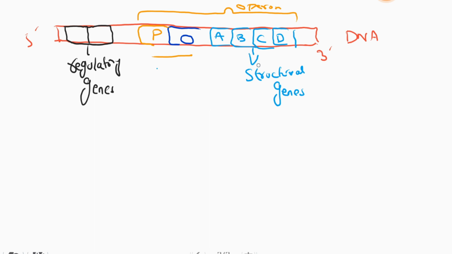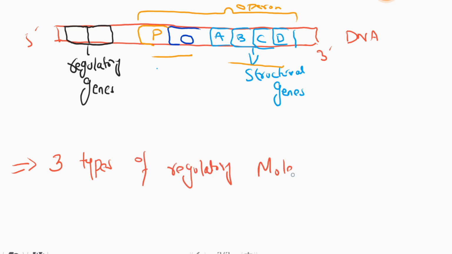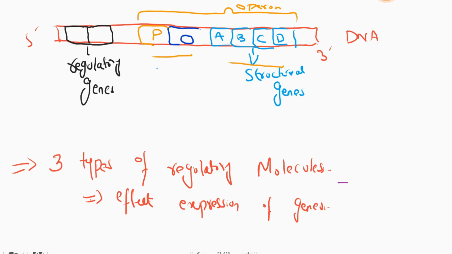The proteins that are needed for a function or involved in biochemical pathways are encoded together in blocks, which are known as the operon. In prokaryotes, there are 3 types of regulatory molecules. These regulatory molecules affect the expression of genes. The 3 types of regulatory molecules include repressor, activator and inducer.